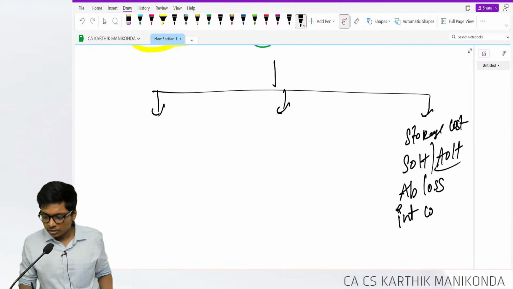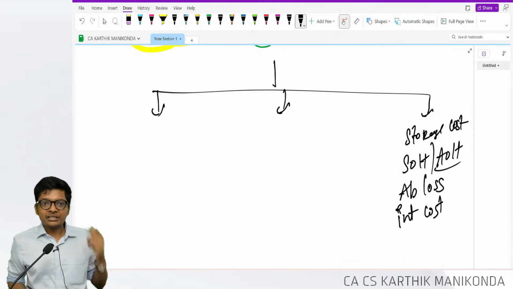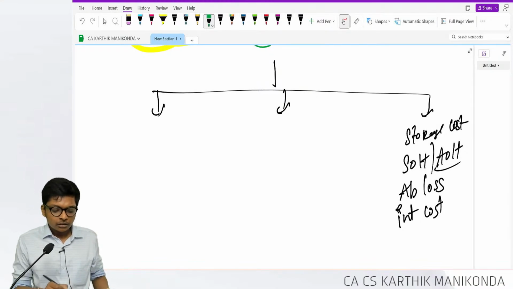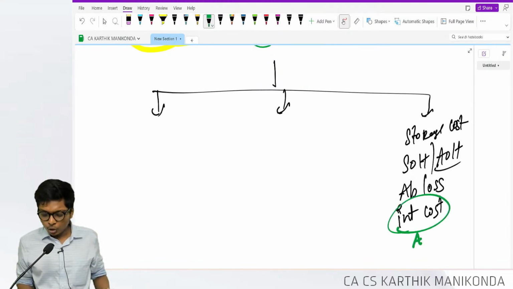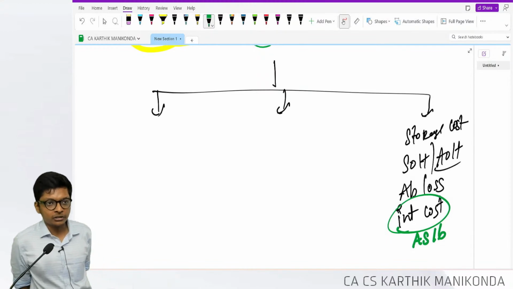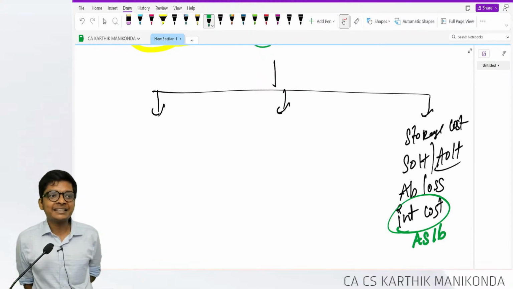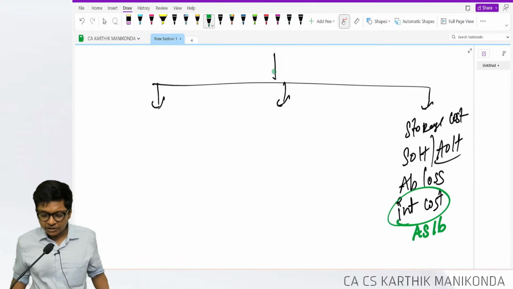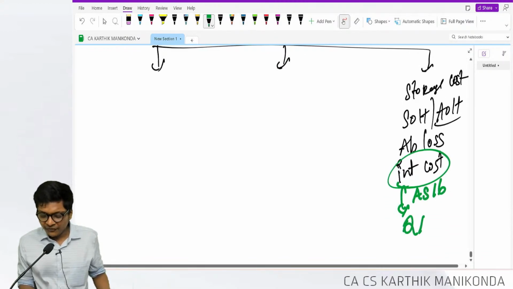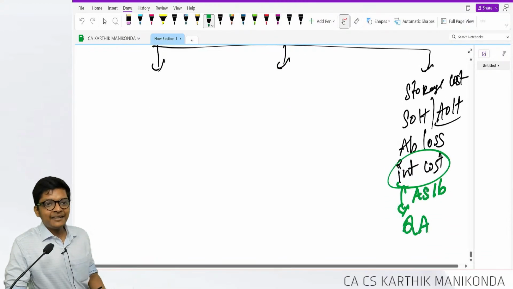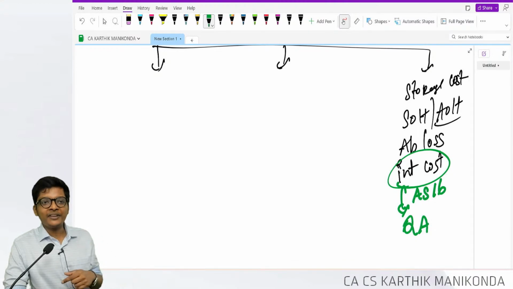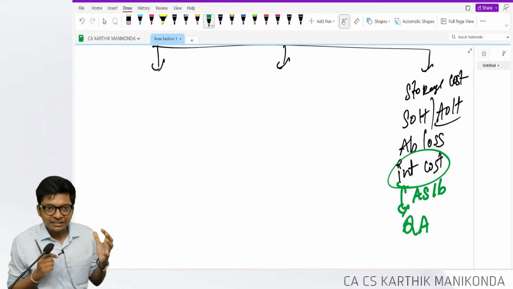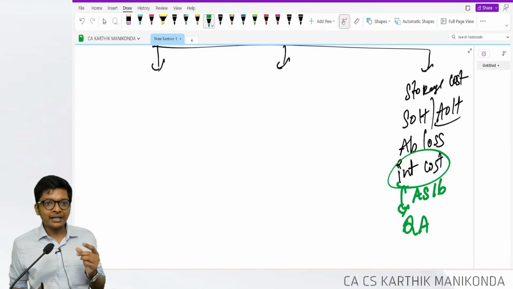Interest cost. Whether I will include interest cost? Sir, I took a loan for manufacturing chips. The answer is, they say go and read AS 16. Beautiful concept. If the interest cost is necessary for the purpose of making chips, and if chips is a qualifying asset, then I will capitalize interest. Is chips a qualifying asset? Does it take a substantial period of time to get ready? No.